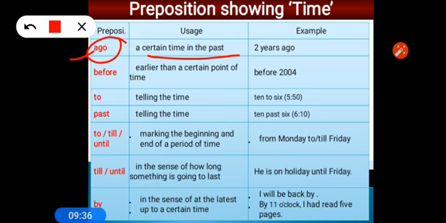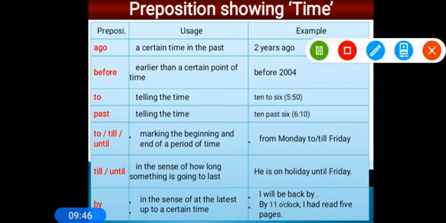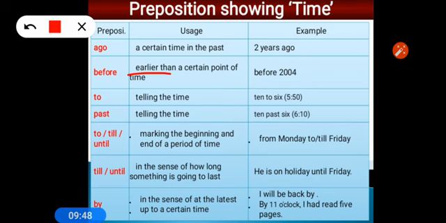Before is used for a certain point of time, earlier than a certain point of time, before a particular time. So before 2005, so 2004, 2005, it's a point of time. Before Monday, before January, before 6 o'clock. So these are all points of time, and before a point of time we use before, and in the same way you have to use after. After 6 o'clock, after 2005, after Monday, after January, this way.